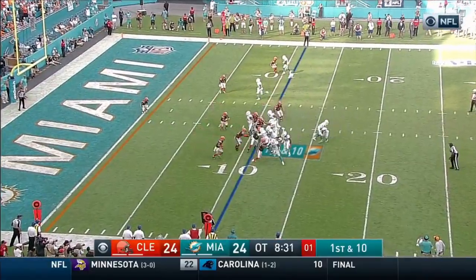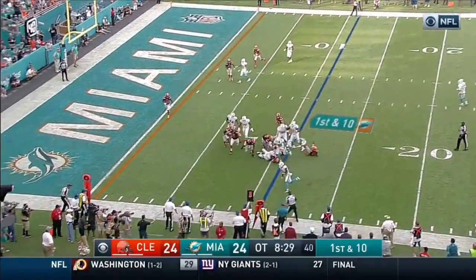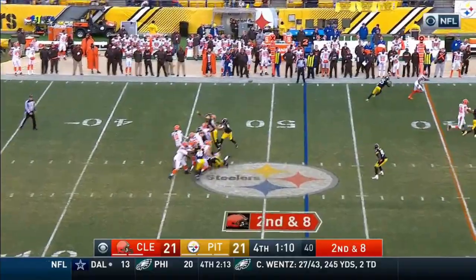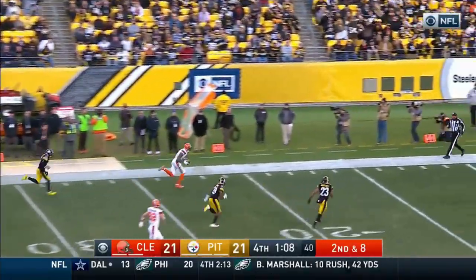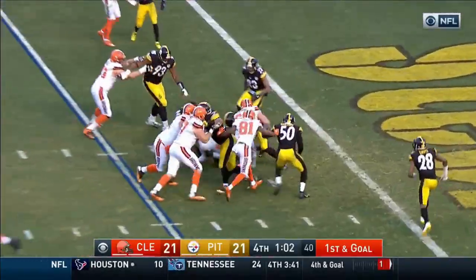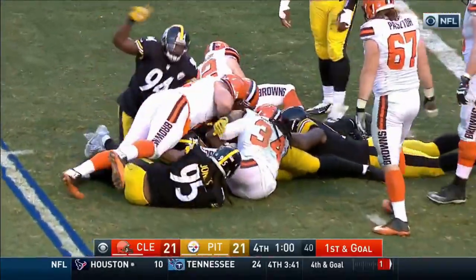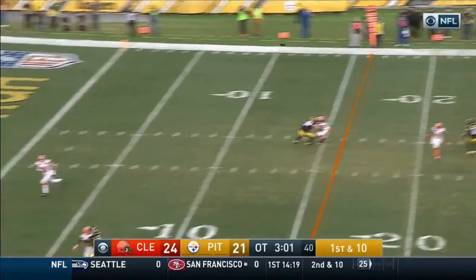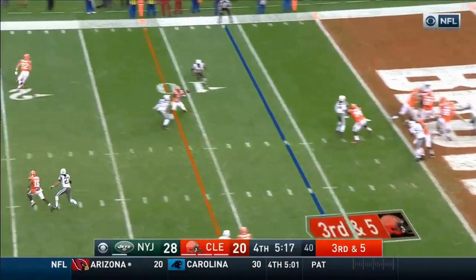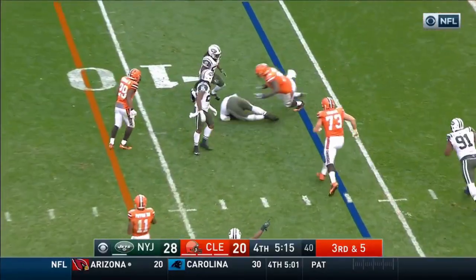They did have 2 overtime losses, one against Miami where they missed 3 field goals, including what would have been a game winner at the end of regulation. And the other overtime loss was the final week of the season against Pittsburgh, where they also missed a field goal in the 4th and had the ball first in overtime, but it was a 17-play drive that ended in a field goal. And this was after the overtime rules changed, where it was first score wins, now only first touchdown wins. Cleveland was bad this year.